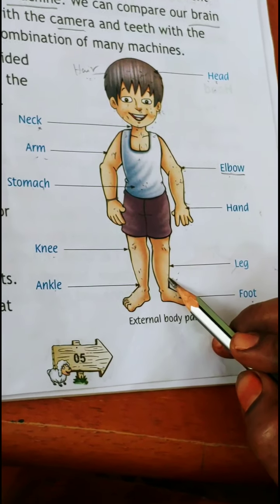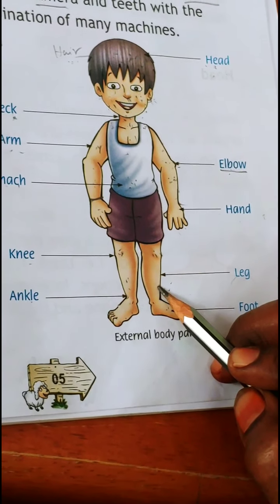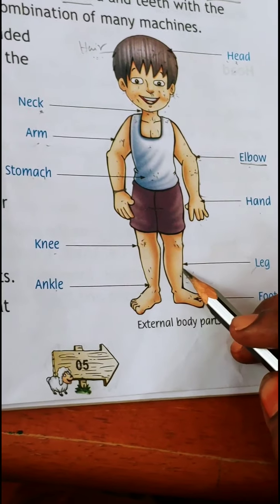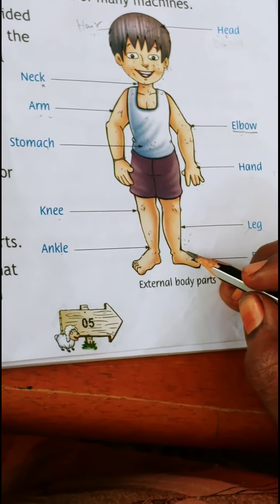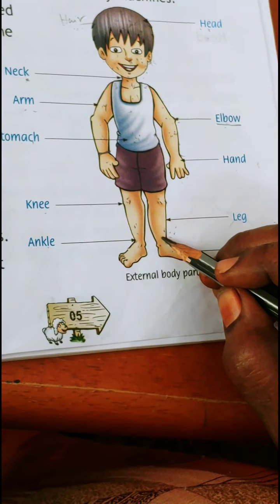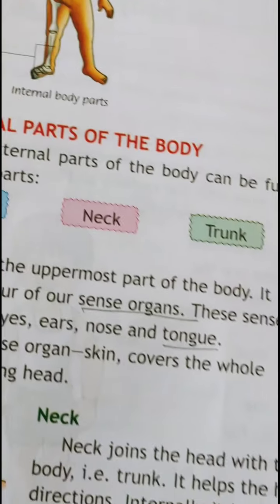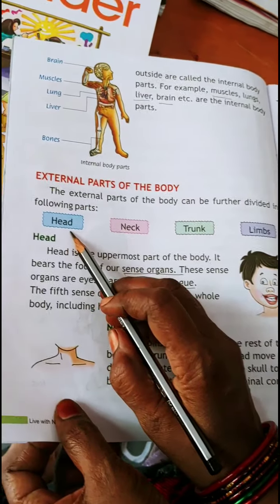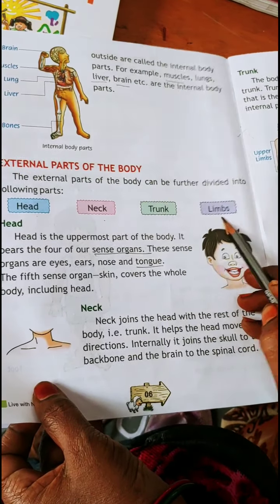Now legs. Legs are also called lower limbs. What are the activities we do with our lower limbs? We run, we jog, we hop, we walk, we stand. All these activities are done by the lower limbs. So legs are called lower limbs. You can see this picture children, the hands are upper limbs and the legs are lower limbs. Our external body parts are divided into head, neck, trunk, limbs.